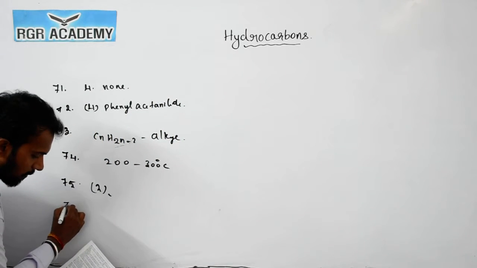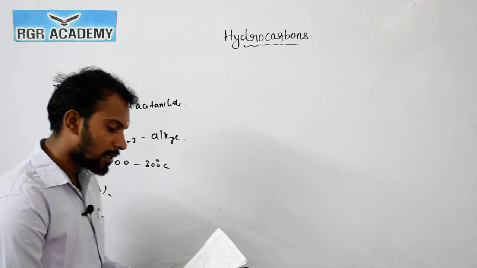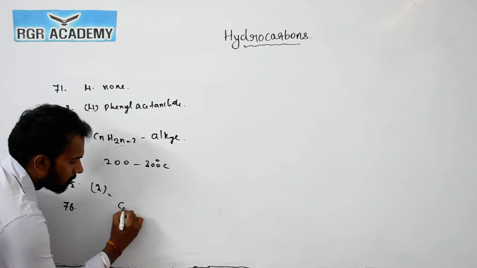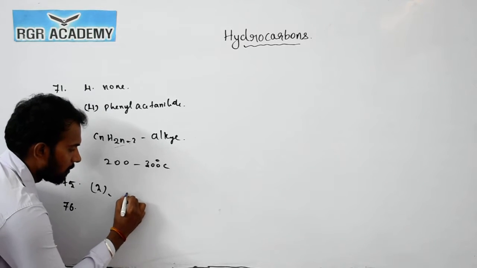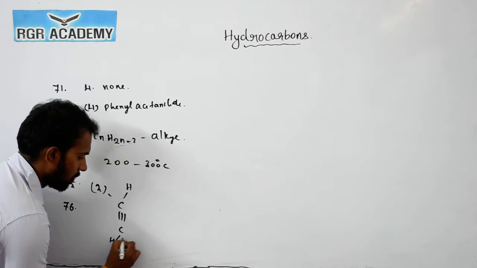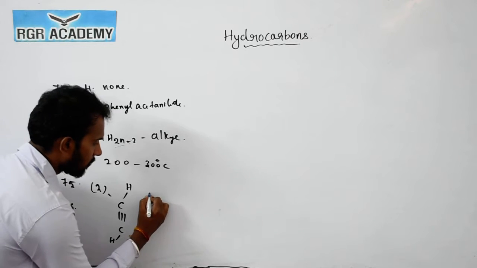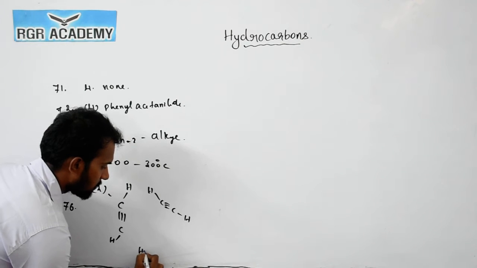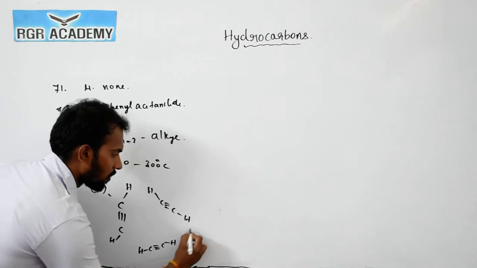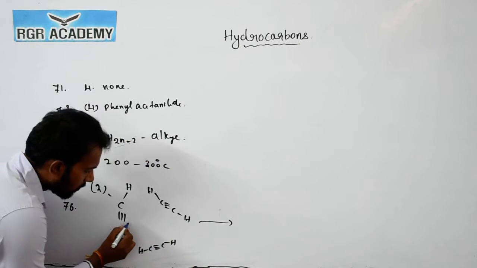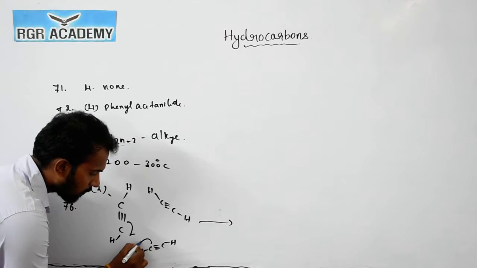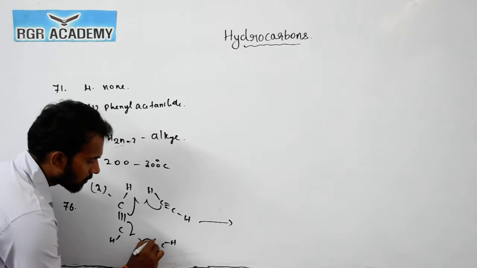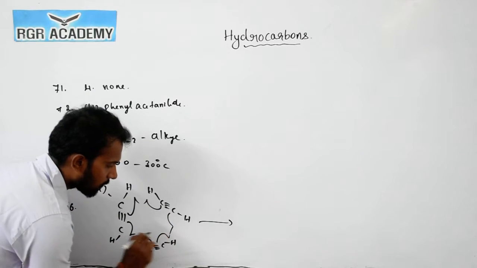Now question number 76. Benzene is obtained by the polymerization reaction of acetylene, HC triple bond CH. Take 3 moles of acetylene, HC triple bond CH, which undergoes the polymerization reaction. This one electron gets shifted here. This is the polymerization reaction. One electron will get shifted here.